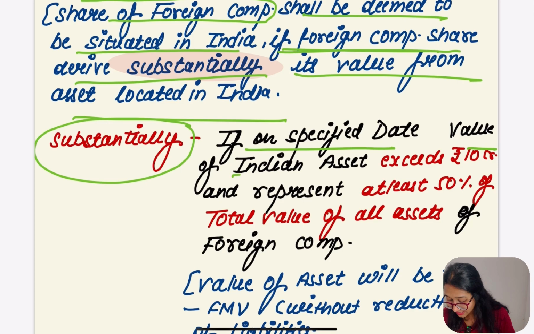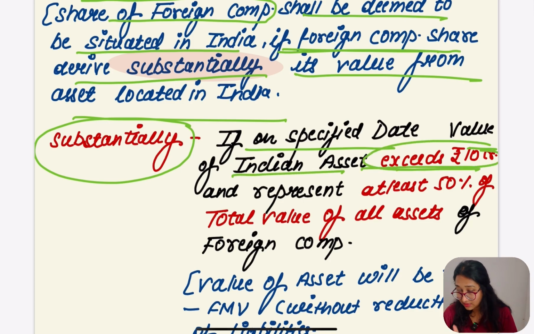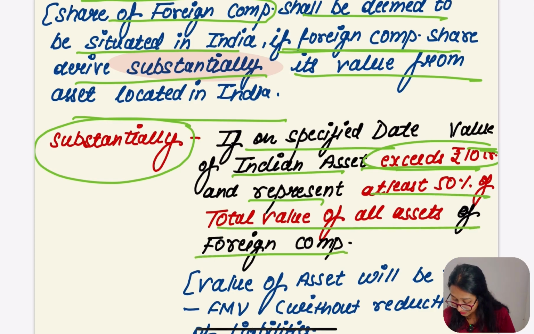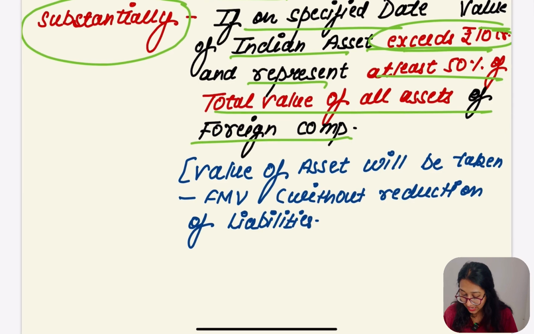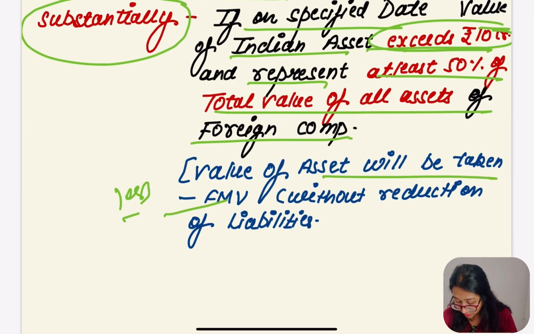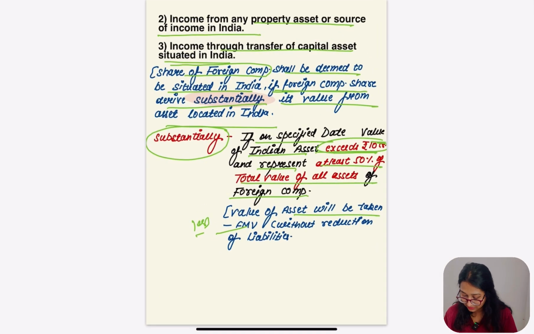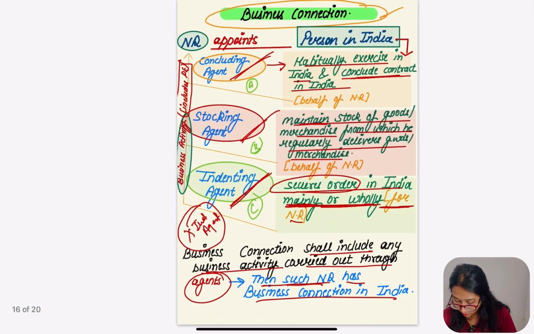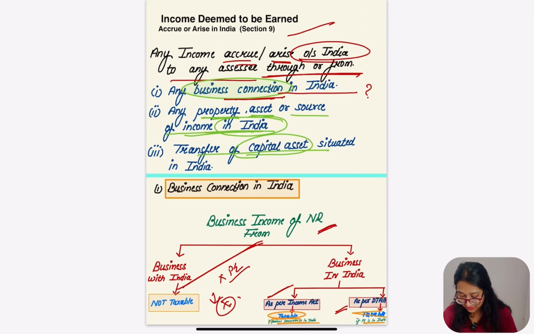What is the meaning of substantially now? If on the specified date the value of the Indian asset exceeds 10 crore, and only in that case, and represents at least 50% of the total value of all assets of the foreign company, and the value of the asset will be taken at fair market value without reducing the liabilities of the company. Hope everything is clear to you till this point.